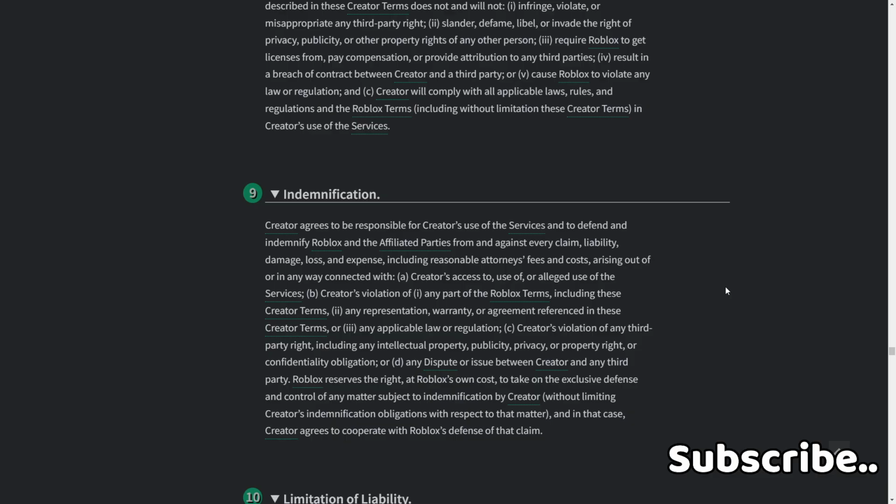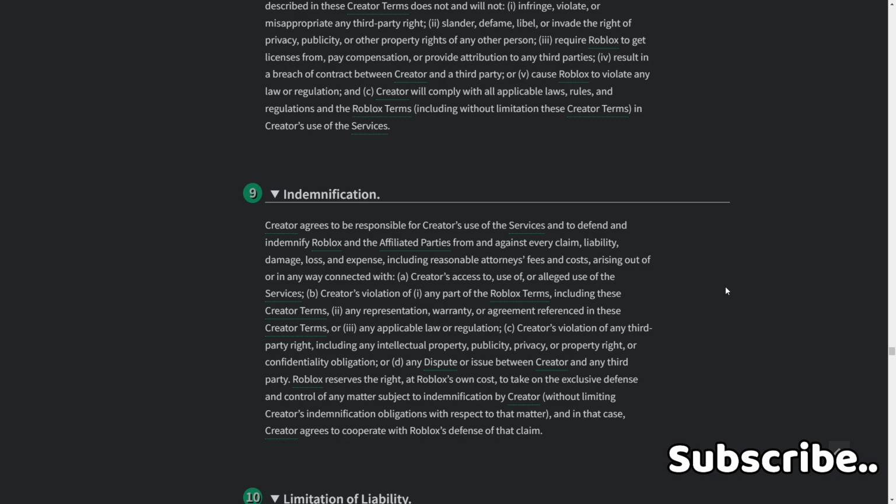9. Indemnification. Creator agrees to be responsible for creator's use of the services and to defend and indemnify Roblox and its affiliated parties from and against every claim, liability, damage, loss, and expense, including reasonable attorney's fees and costs, arising out of or in any way connected with A. Creator's access to, use of, or alleged use of the services.